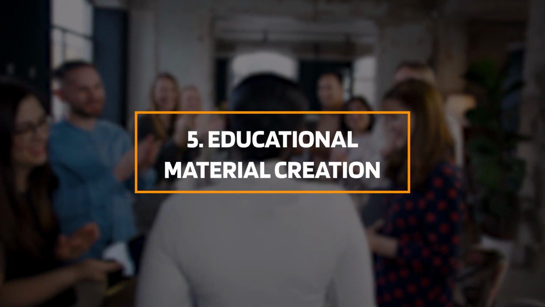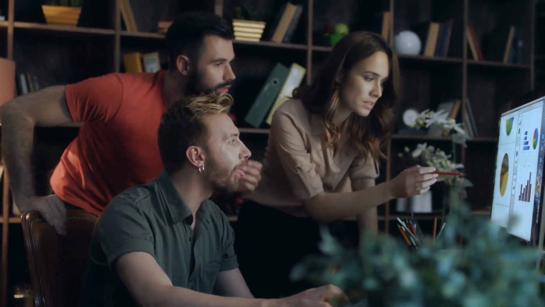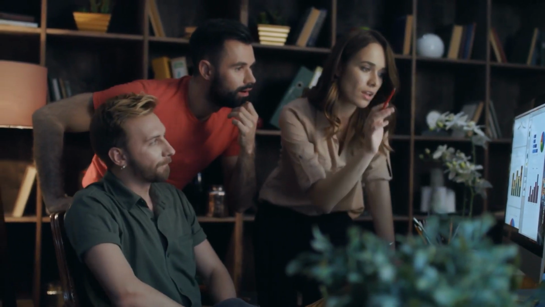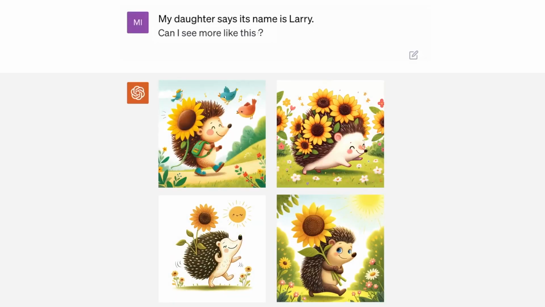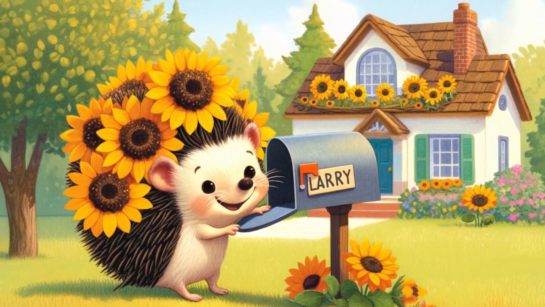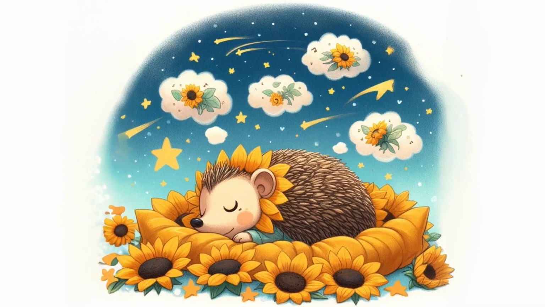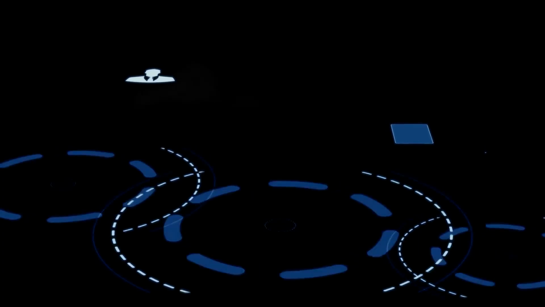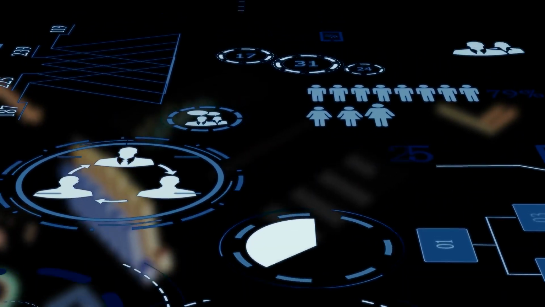Educational material creation. All right, educators and content creators, this one's a game changer for you. Ever struggled with creating diagrams, infographics, or other educational materials that are both informative and engaging? DALL-E 3 is about to make your life a whole lot easier. With DALL-E 3, you can generate educational materials that are not just visually appealing, but also highly accurate. Imagine creating a complex scientific diagram with just a few text prompts.